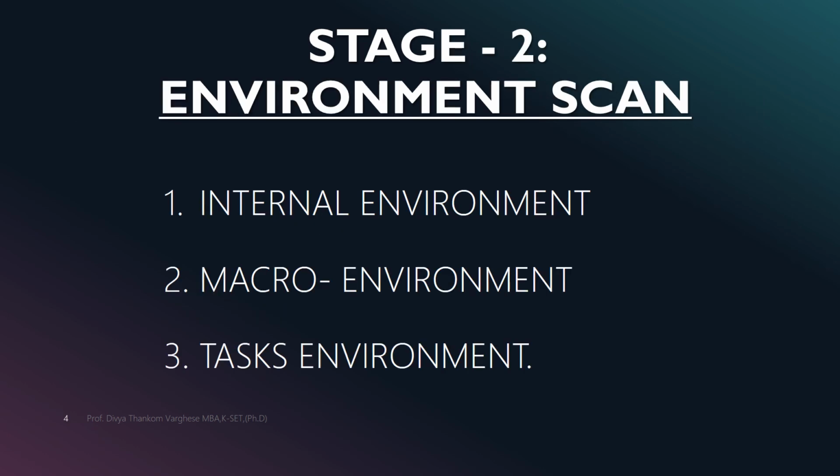The second stage is environmental scanning. The total environment faced by an organization can be divided into 3 levels: internal environment, macro environment, and task environment.